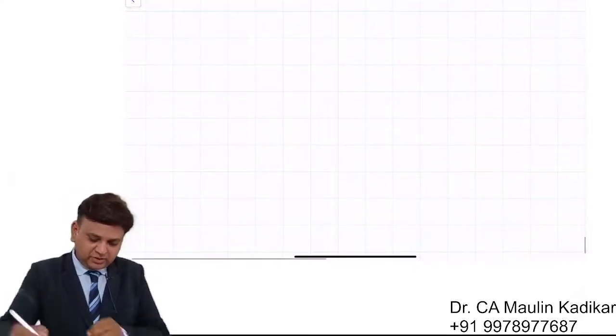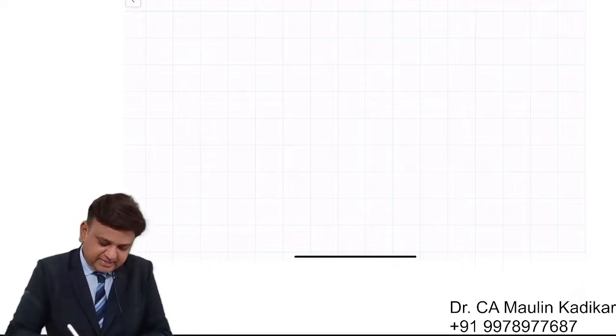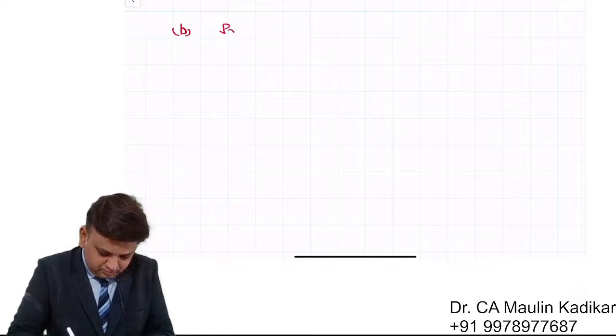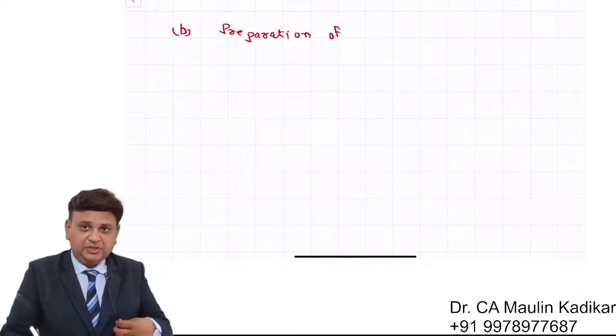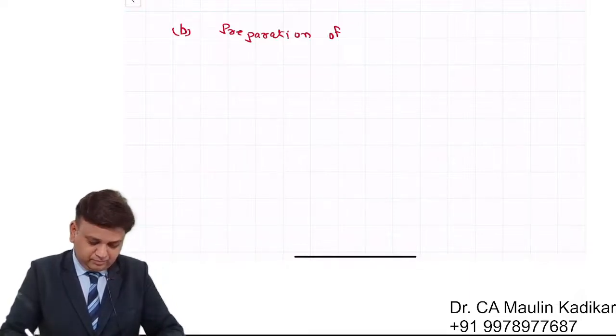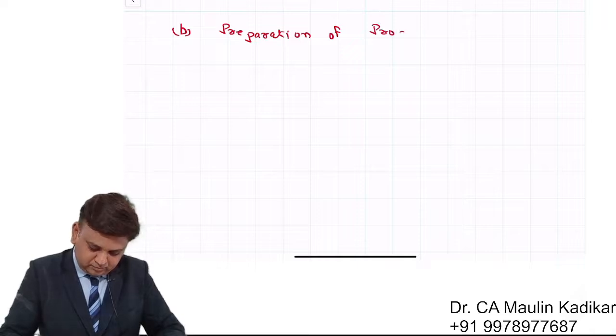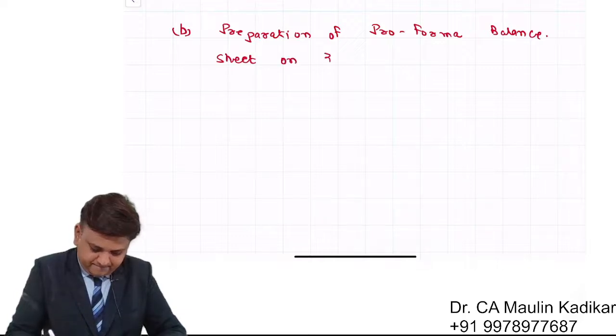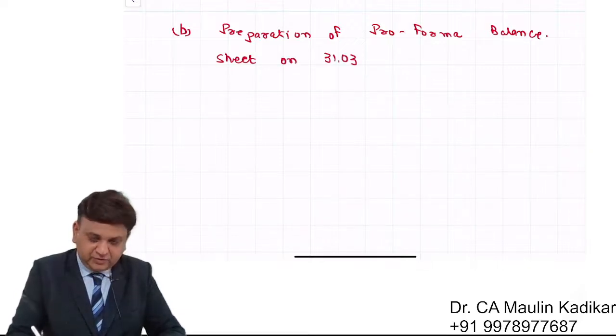So I request all of you to write an answer for the B part of the question. Preparation of pro forma balance sheet on 31st of March.